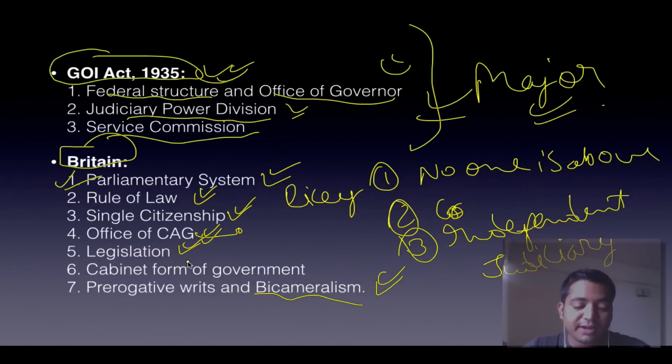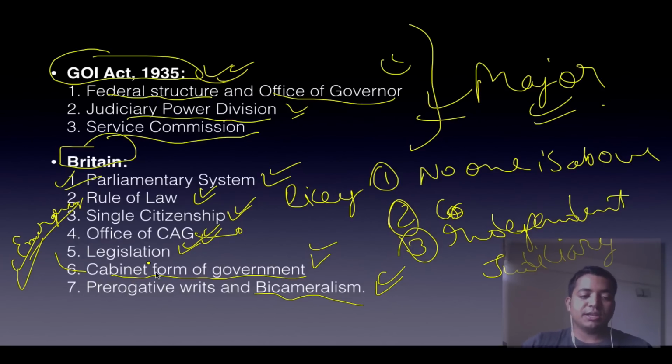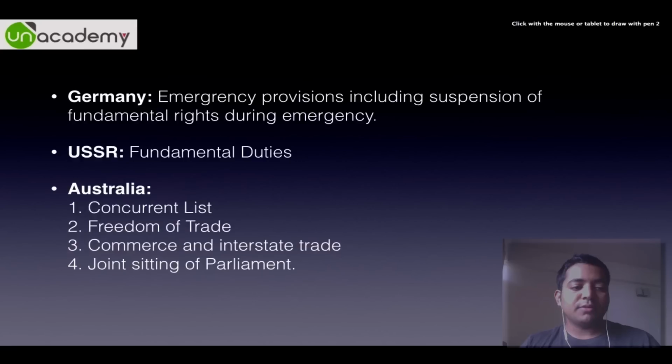The way we enact our bills and acts. Then the cabinet form of government, more or less cabinet is unofficially mentioned there. It is also mentioned in emergency laws, the only place where the constitution mentions the cabinet is in emergency laws. Then there are prerogative writs and bicameralism, all adopted from Britain.